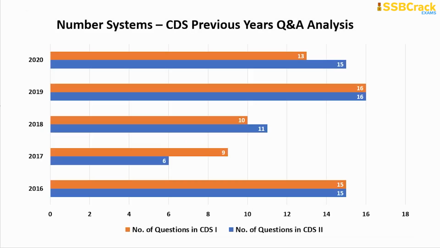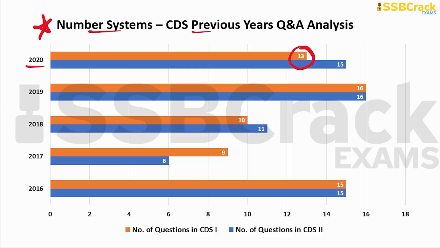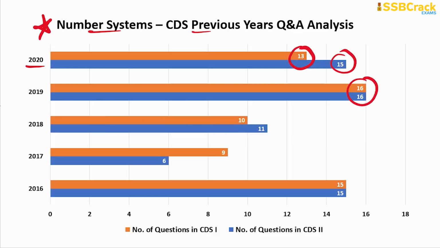First of all, understand the importance of the topic number system, based on the serious previous year's Q&A analysis. In the year 2020, there were 13 questions based on the number system in Series 1 and 15 questions in Series 2. The highest number of questions so far on number systems was 16, in the year 2019, in both Series 1 and Series 2 papers.